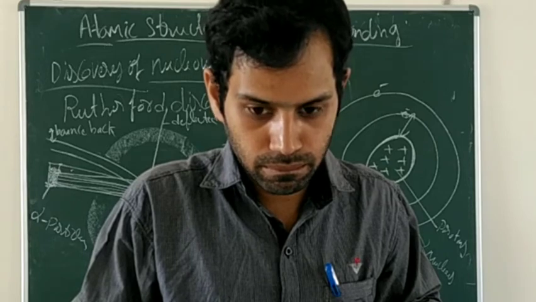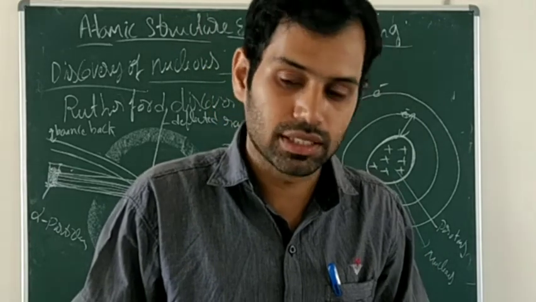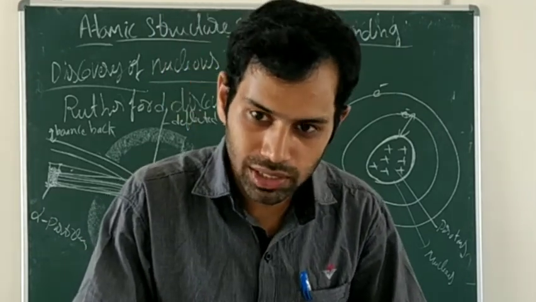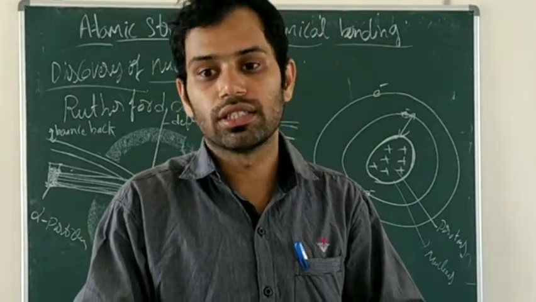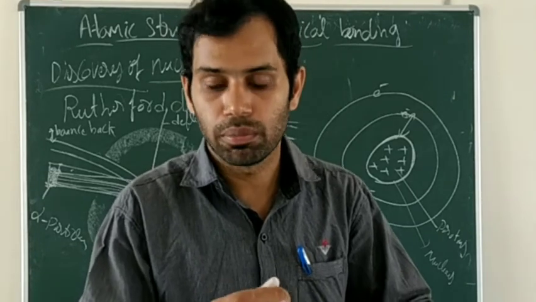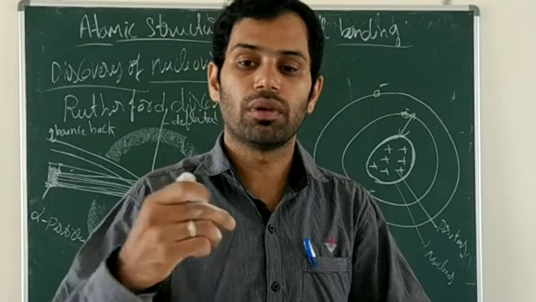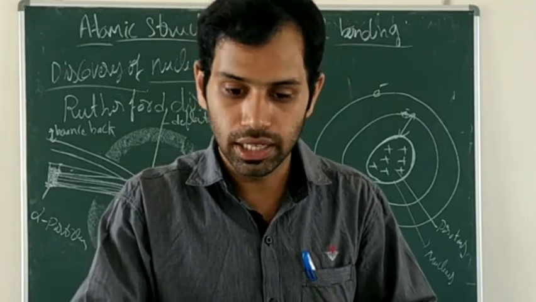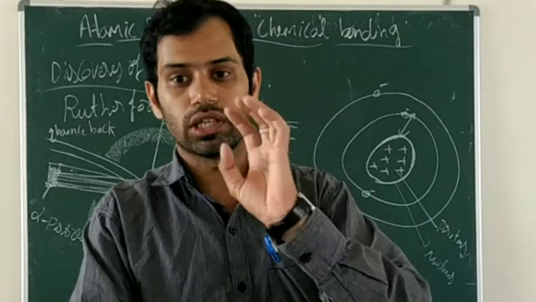The number of electrons is equal to the number of protons. So an atom as a whole is electrically neutral, because the total positive charge is equal to the total negative charge. Total number of protons is equal to the total number of electrons. So an atom as a whole is electrically neutral. That is the fifth postulate.